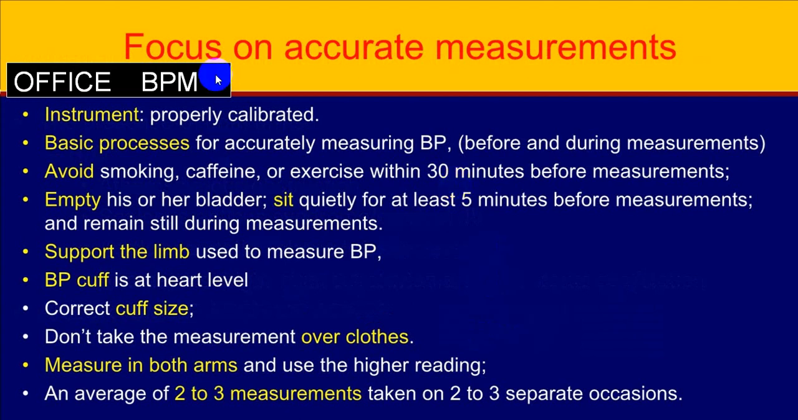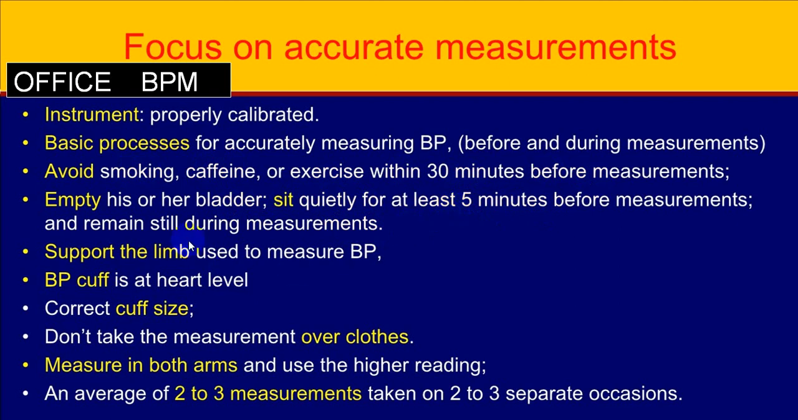While using an instrument, there are certain things you should keep in mind. We have already told you it should be properly calibrated at regular intervals. Accurate measuring of blood pressure is very, very important. We have already mentioned: avoid smoking, tea, coffee, and exercise within 30 minutes before measurement. Empty the bladder, and sit quietly for at least 5 minutes before measurement. The room should be quiet, with an optimum temperature maintained. There should be no sound.